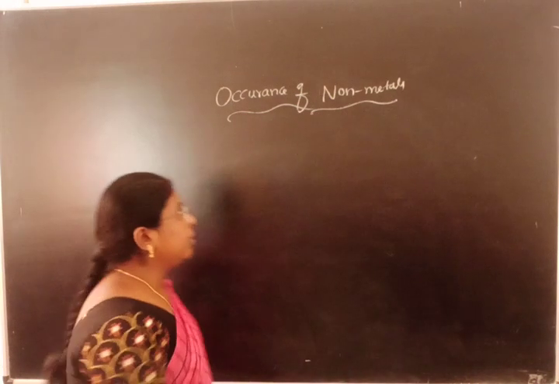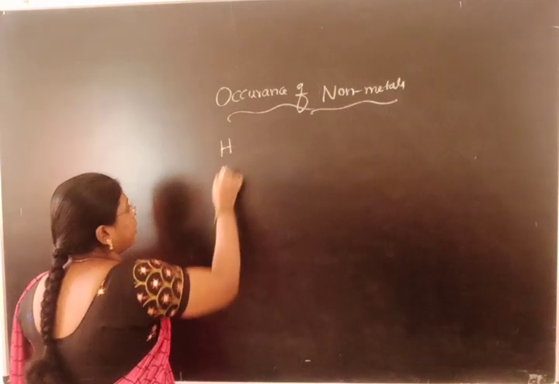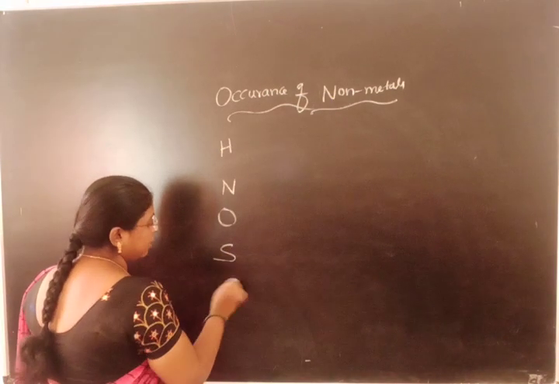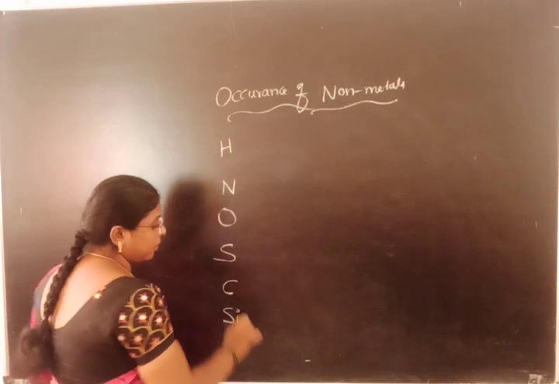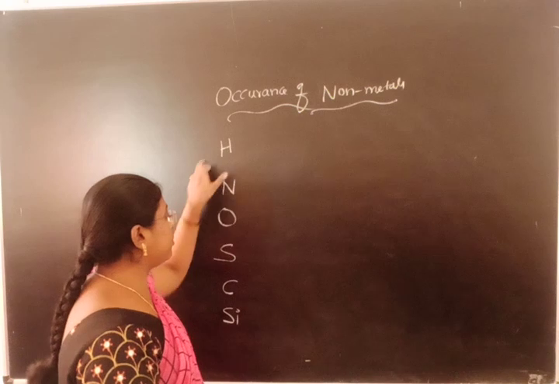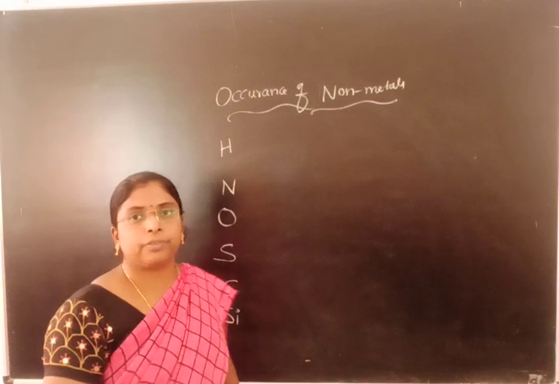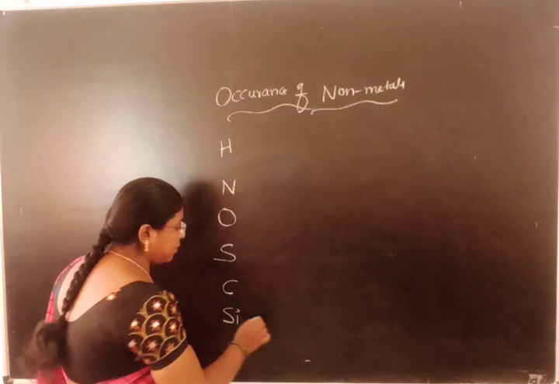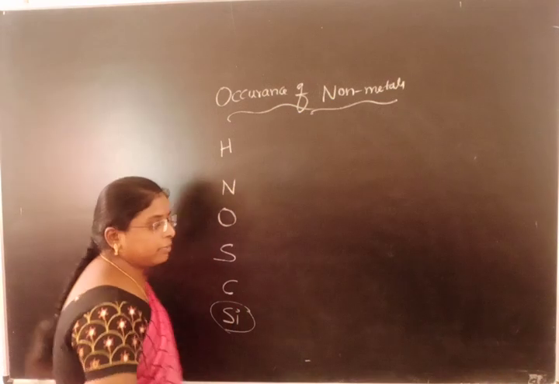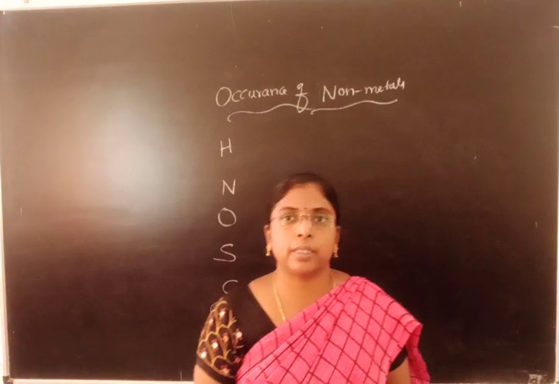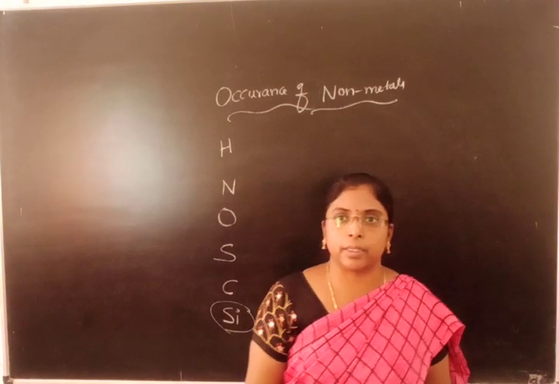The non-metals are hydrogen, nitrogen, oxygen, sulfur, carbon, and silicon. All these non-metals exist in the free, native form, except silicon. Silicon never exists in its native state. Always it is present in the combined state.